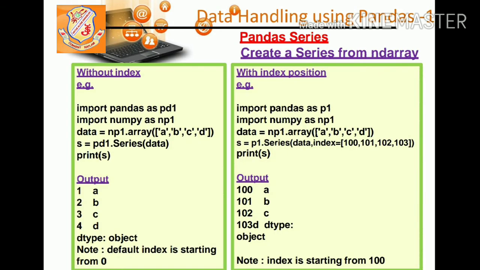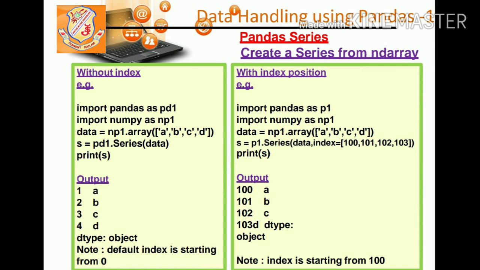This is another example. Here we are creating a series from an array, in two forms: without index and with index position. The first and second lines are clear, we are importing pandas as well as numpy. Now np.array is used to create data by using an array. A, B, C, D are the content of the array which we are saving in data. And pd.Series is used to create a series from the array data, and we are saving it in s.